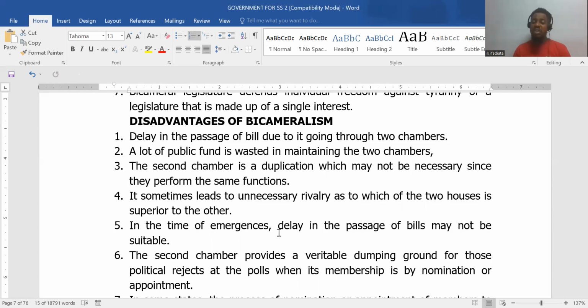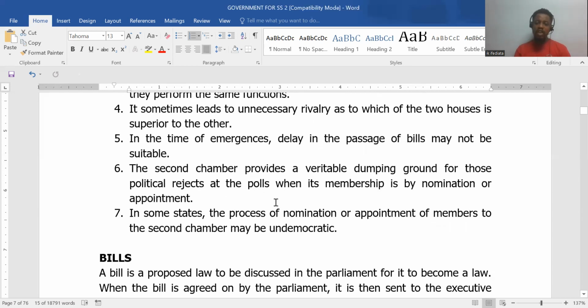In times of emergency, passing bills can be delayed, and it can kill those moments, right? When the government has to be thinking on the balls of their feet, they are wasting time debating bills. The second chamber provides a veritable dumping ground for political rejects. People say that most often you go there, you see them sleeping during sessions, right? Some even argue that in some countries, I think like England, one of the chambers is not elected by the people, so it's undemocratic.